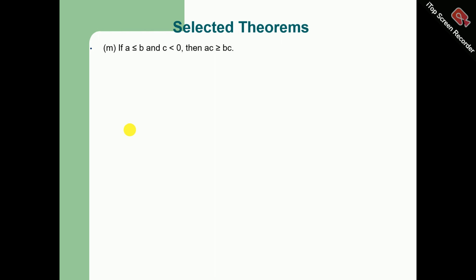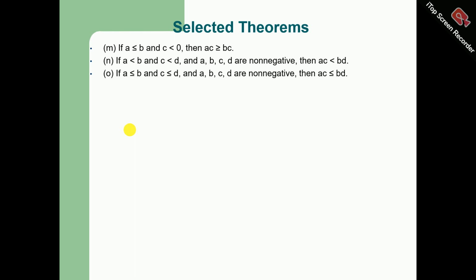If a is less than or equal to b and c is less than 0, then ac is greater than or equal to bc. If a is less than b and c is less than d and a, b, c, d are non-negative numbers, then ac is less than bd. If a is less than or equal to b and c is less than or equal to d and a, b, c, d are non-negative, then ac is less than or equal to bd.